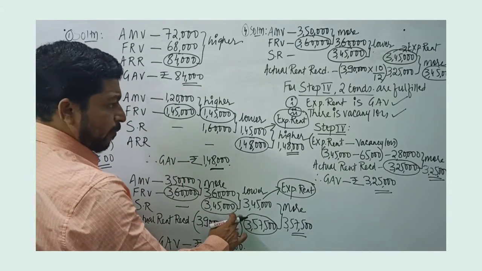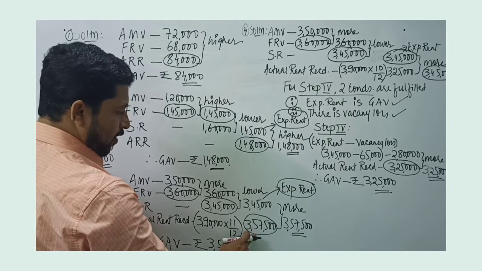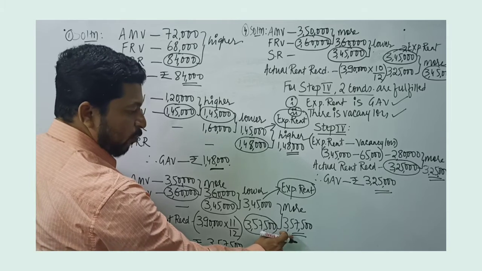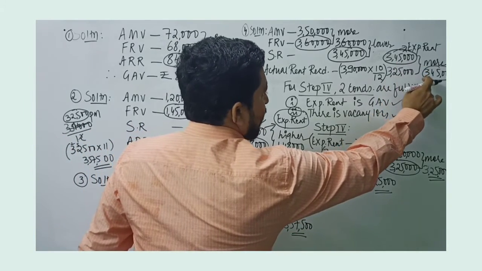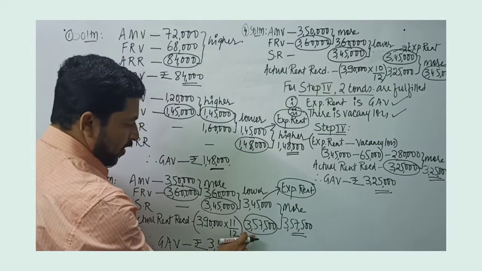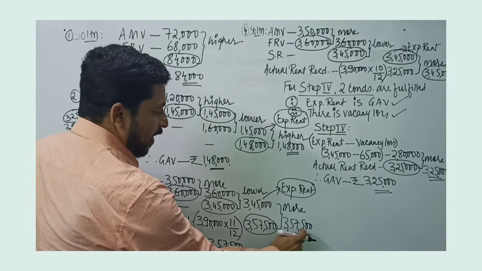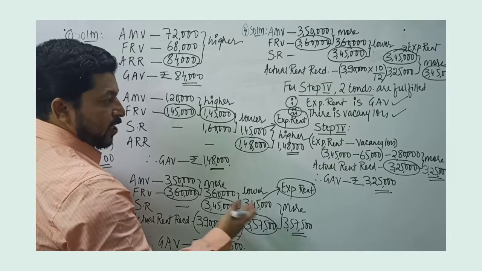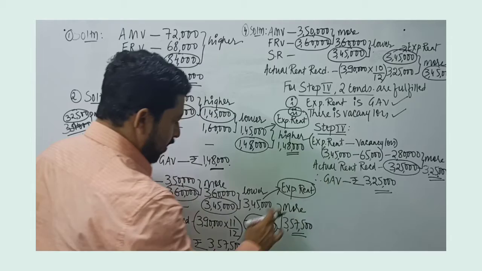Now if you take problem number 3 and problem number 4, understand. In problem number 3, we don't get expected rent as GAV. Here we get expected rent as GAV because actual rent received is less. In problem 3, actual rent received is more in comparison to expected rent. So 3,57,000 itself is the gross annual value. If we check whether we need to go to step 4, expected rent is GAV?